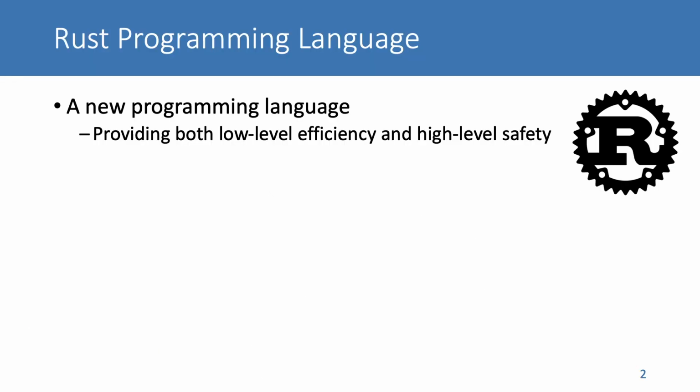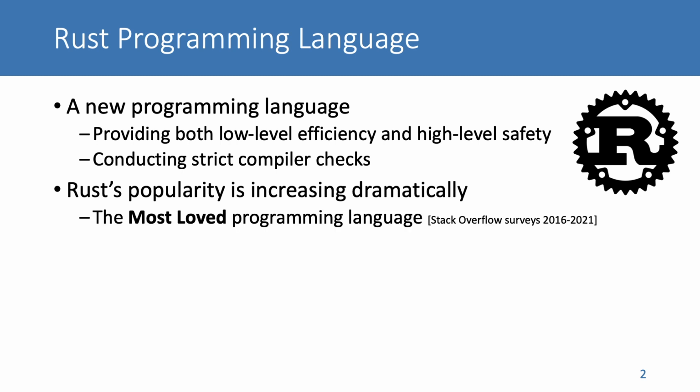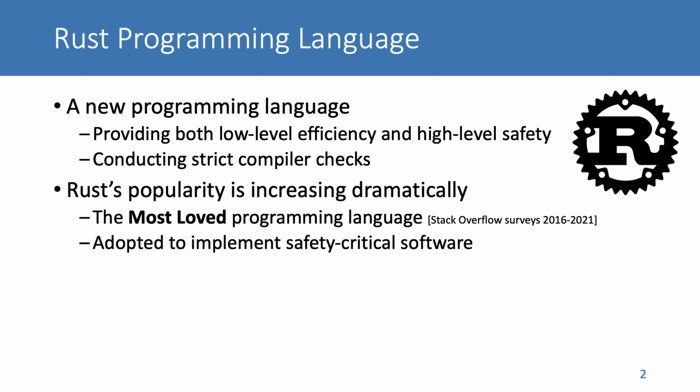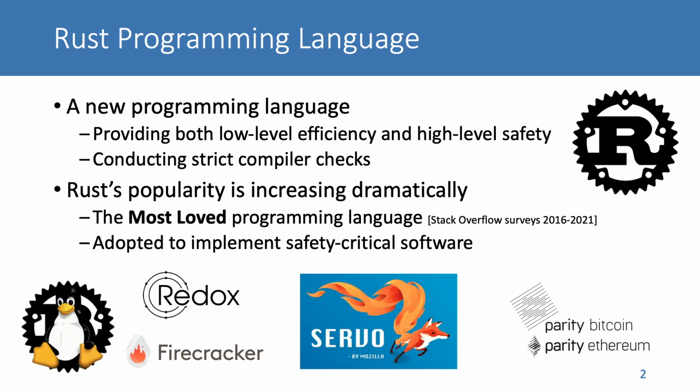Rust is a young programming language designed to provide both low-level efficiency and high-level memory safety and thread safety. Rust conducts strict compiler checks to achieve this purpose. Rust's popularity is increasing dramatically these years. According to Stack Overflow surveys, Rust has been the most loved programming language since 2016. Rust has already been adopted to build many safety-critical software systems, such as OSs, browsers, and blockchain systems.